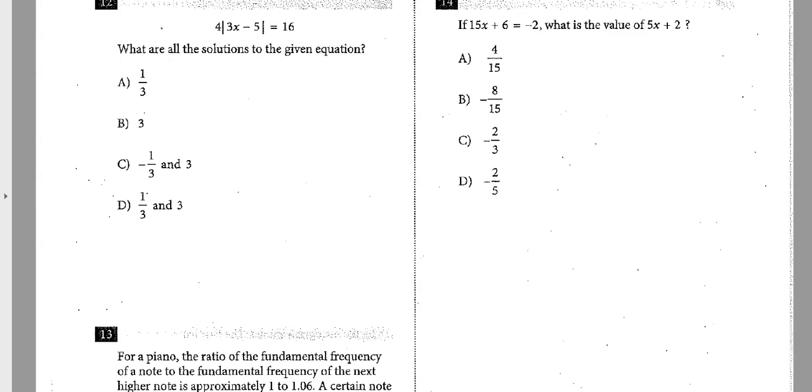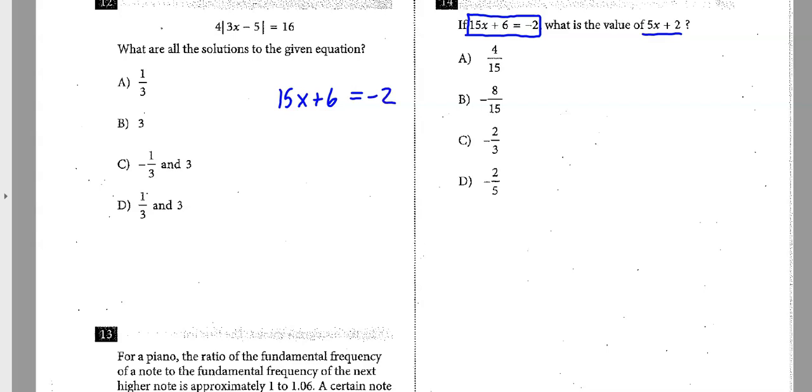So this one's kind of interesting. This is a time saver question that I might be able to help you speed things up a little bit. Some people call these solve-resolve. So they say if, and then they give us an algebra equation. If that's true, and then they say, hey, what is the value of this thing over here? Well, the slow way, I'll show you the slow way first. The slow way would be to solve what's on the left.